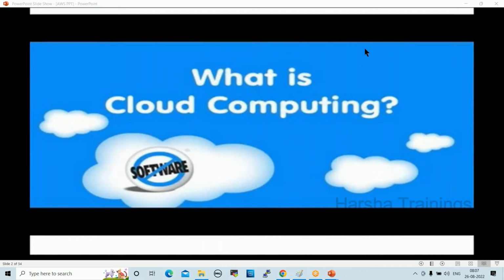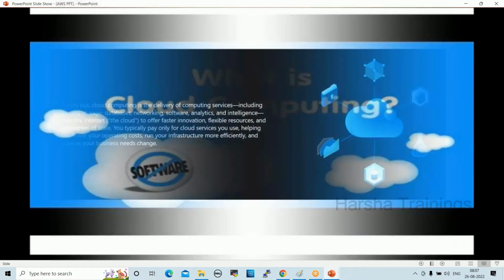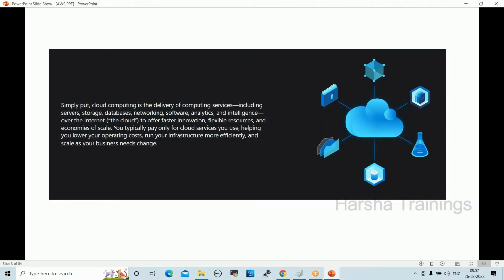Yeah. So I collected some definitions from Google. So I'll show you that. Simply put, cloud computing is the delivery of computing services, including servers, storage, databases, networking, software, analytics, etc. What does it mean? Assume that there is no cloud concept. All our infrastructure is hosted in our local data center: servers, switches, routers, load balancers.